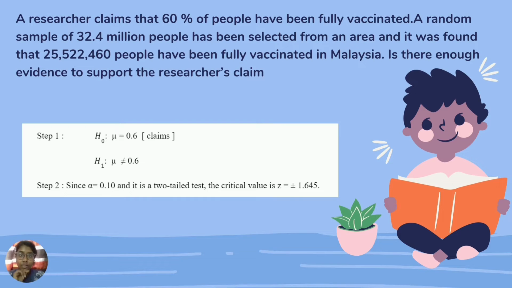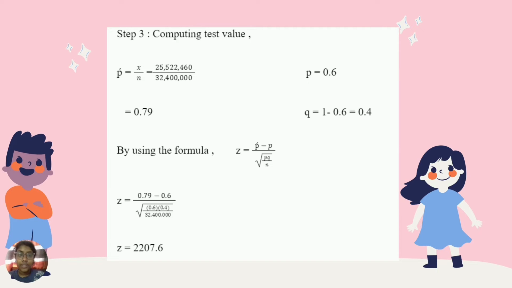So let's test it. The first step is writing a null hypothesis and an alternative hypothesis. The second step is to find the critical value. In this case, our critical value is plus minus 1.645. And the third step is computing the test value. So by computing the test value, we get the p hat value, which is 0.79. The p value is 0.6 and the q value is 0.4.